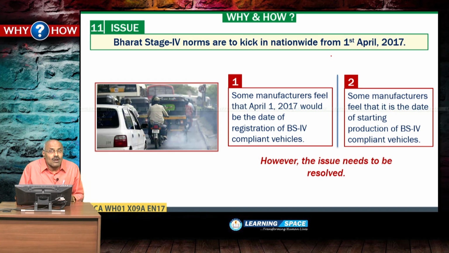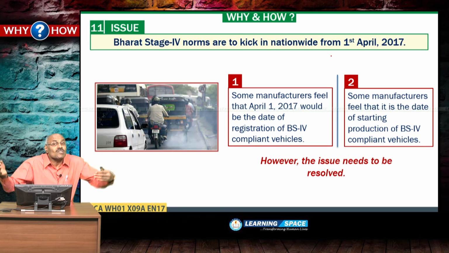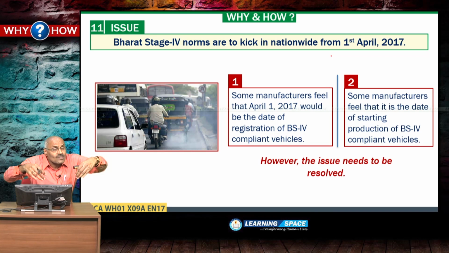Bharat Stage 4 norms are to kick in nationwide from 1st April 2017. Please recall the Bharat Stage 6 norms. Why? These are for the purpose of reducing pollution, so as to control pollution, or otherwise to regulate the emission from vehicles.